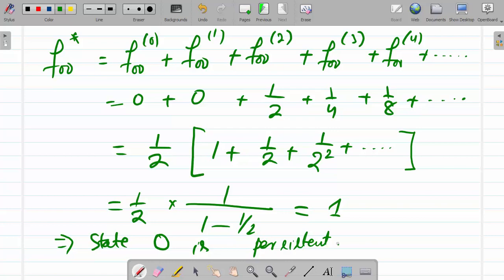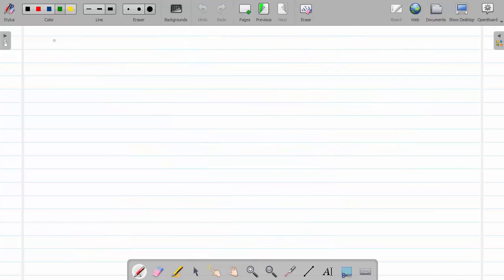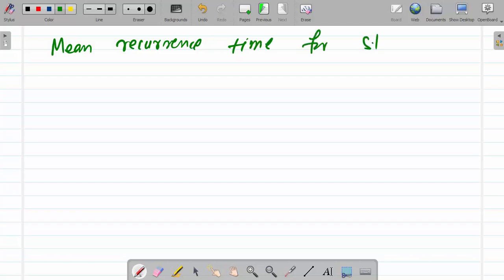So for mean recurrence time, we have the formula, mean recurrence time for state 0.